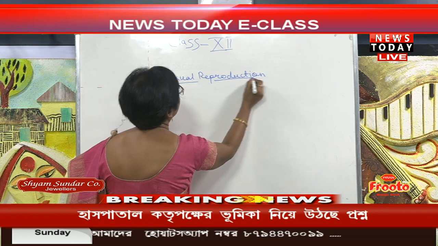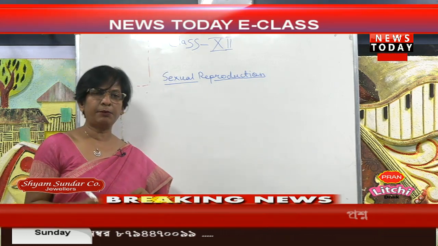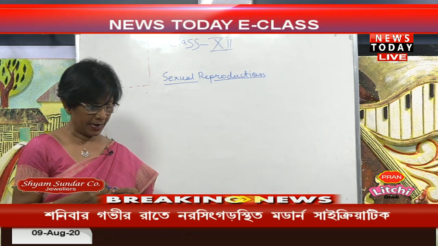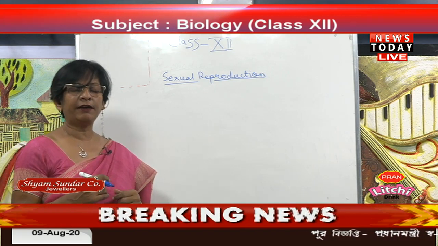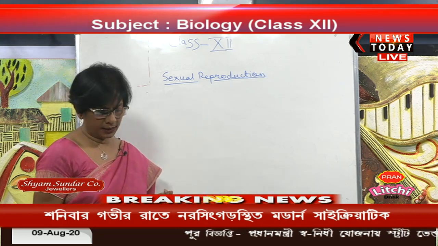Sexual reproduction. It is the process in which reproduction takes place by the union of two different gametes, that is the male gamete and the female gamete. They both fuse and after that they form the zygote.